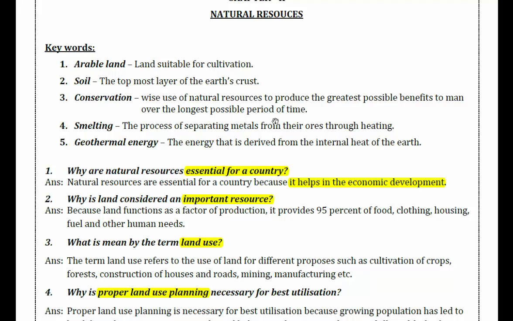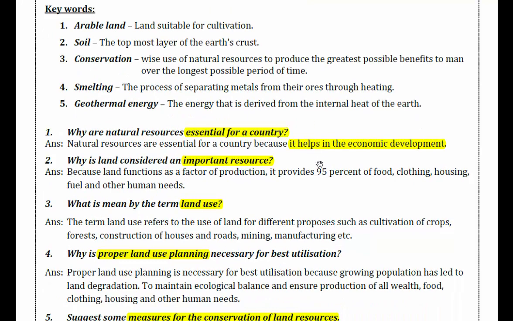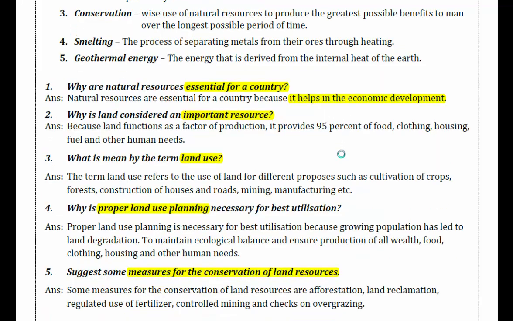Smelting: the process of separating metals from their ores through heating. Geothermal energy: the energy that is derived from the internal heat of the earth. Okay, and let's go to the questions.